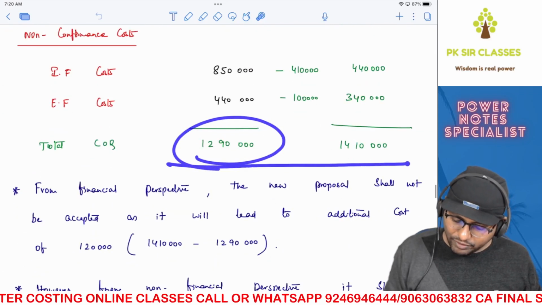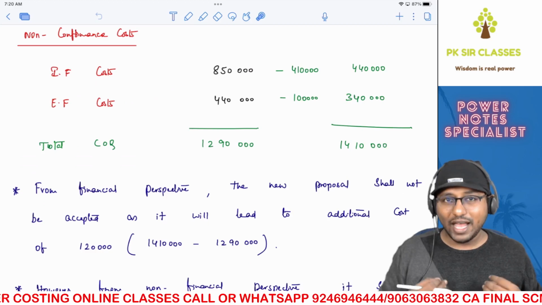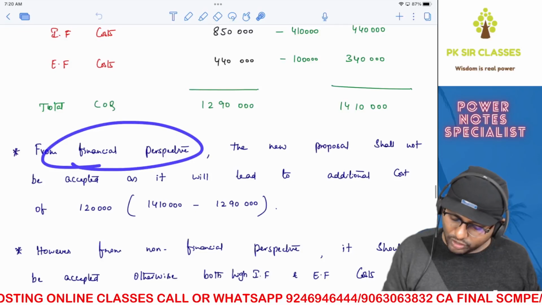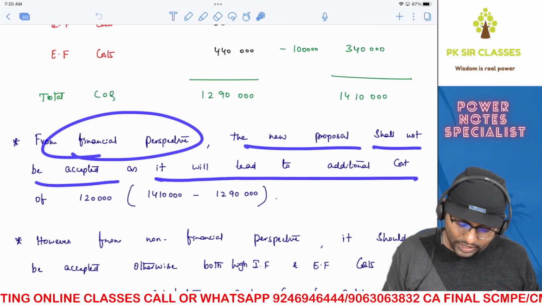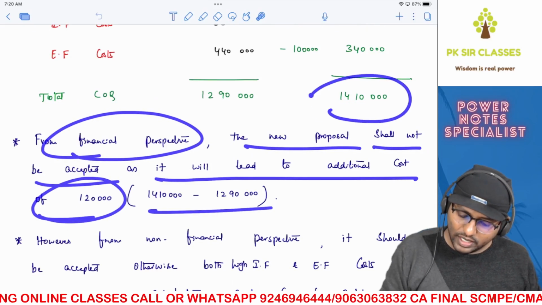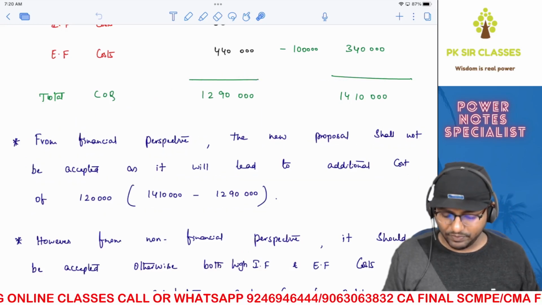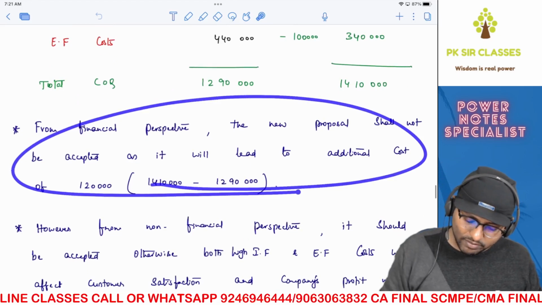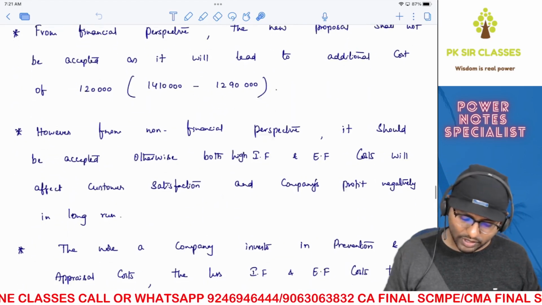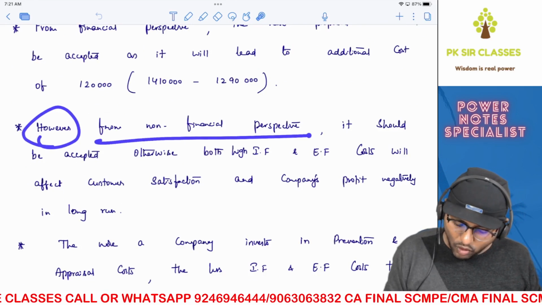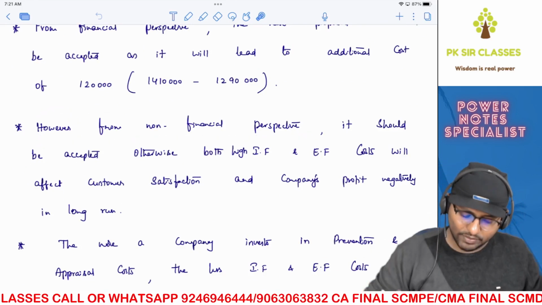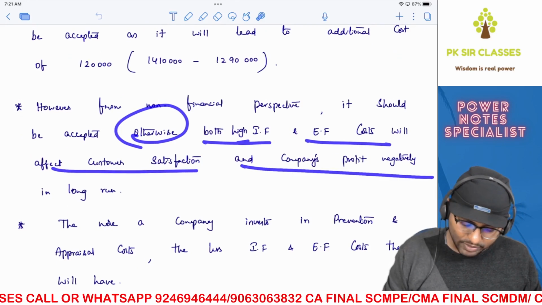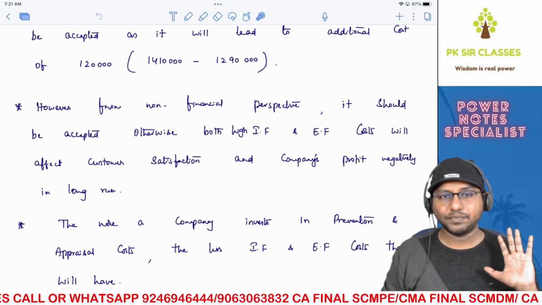So obviously, if you look at the numbers, purely based on quantitative factors, from a financial perspective, the new proposal shall not be accepted as it will lead to additional cost of 1,20,000, because here it is 14,10,000 and here it is 12,90,000. Obviously, you need to also consider non-financial aspects, right? So from a financial perspective, yes, you should not be accepting this particular proposal. However, from a non-financial perspective, it should be accepted. Otherwise, both internal failure and external failure cost will affect customer satisfaction and the company's profit negatively in the long run.